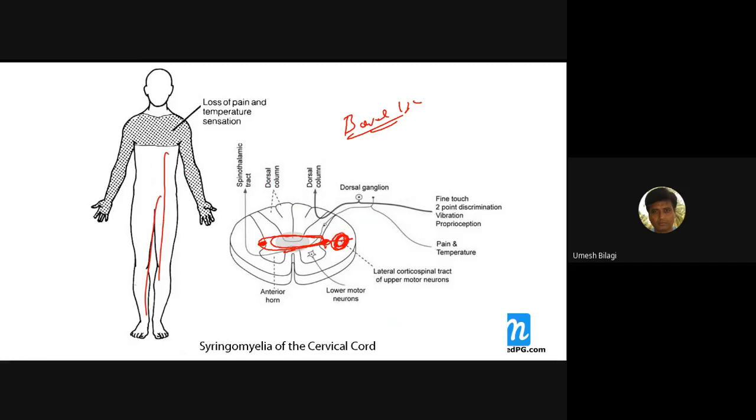But then here, the pyramidal tract gets involved. There is weakness. Paralysis will be there in the lower limb. Okay. Dissociated anesthesia here and a loss of power here. They are the syringomyelia features.